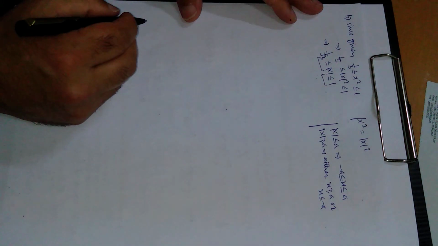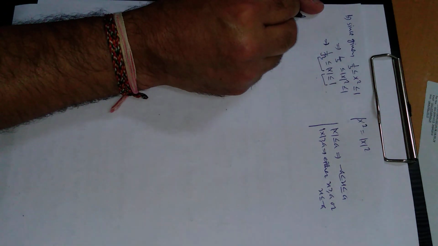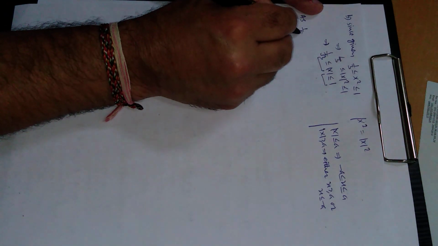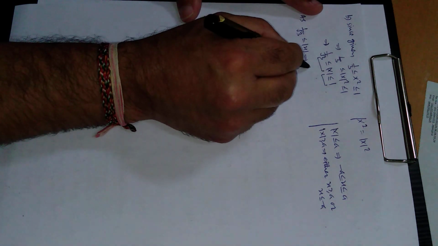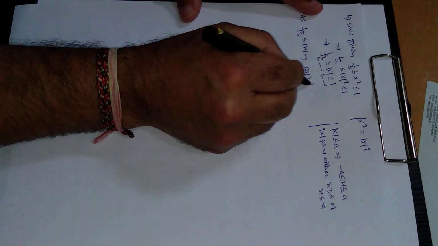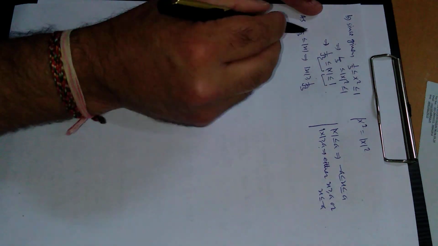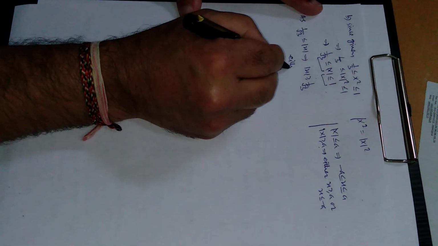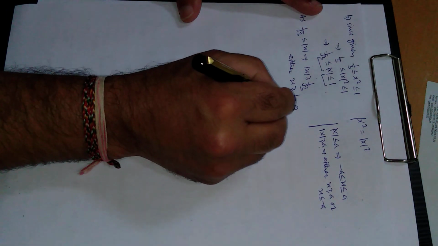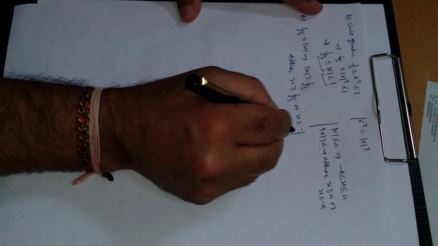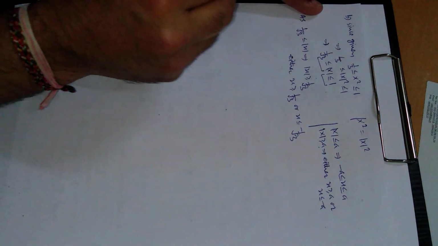Now using these two results, first of all take 1 upon square root of 3 less than or equal to modulus of x. This implies modulus of x is greater than or equal to 1 upon square root of 3, so use this result. So either x is greater than or equal to 1 upon square root of 3 or x less than or equal to minus 1 upon square root of 3, because of this relation.